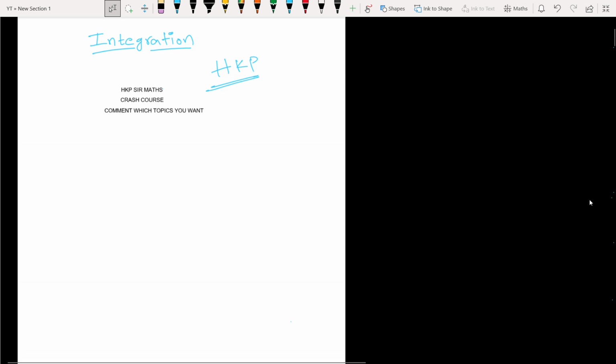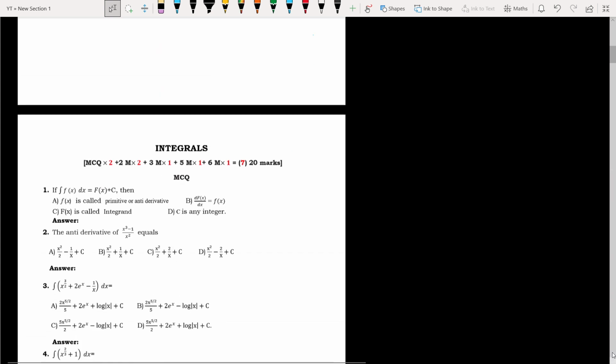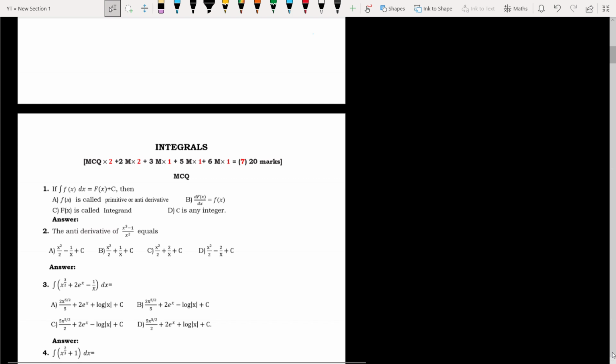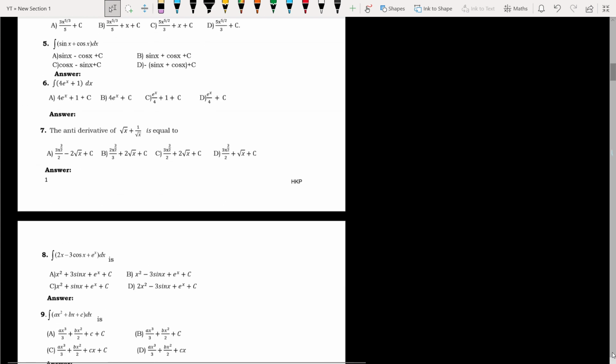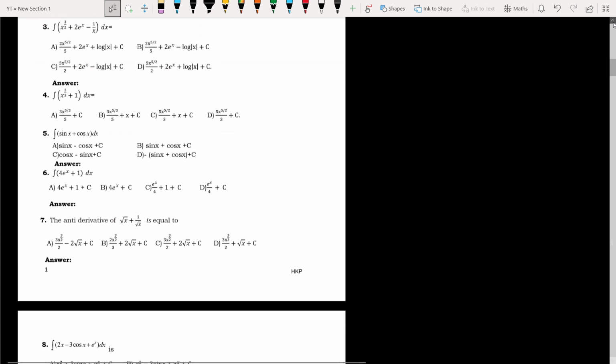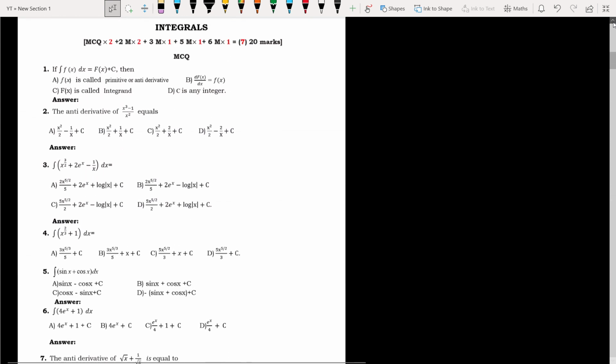Hi friends, today we are going to discuss the integration 1 mark questions which you feel very difficult. So many of the people asked me to do integration, so I am going to do the integration. In that, first I am targeting the blueprint of this, the integration blueprint, we'll see.